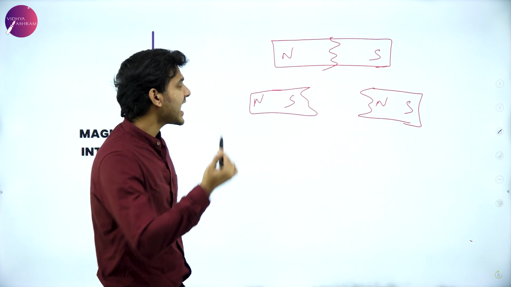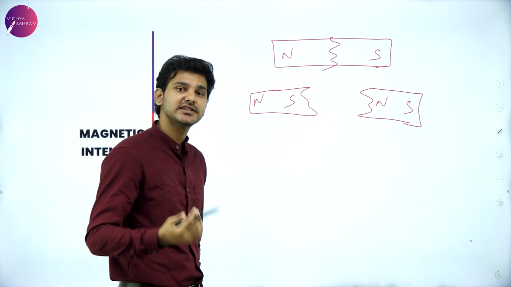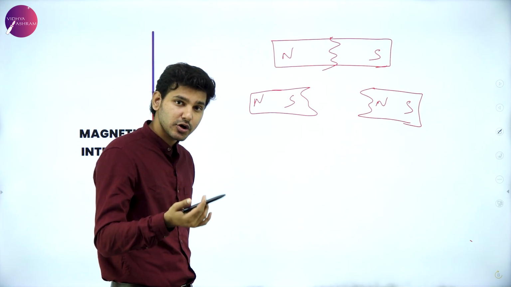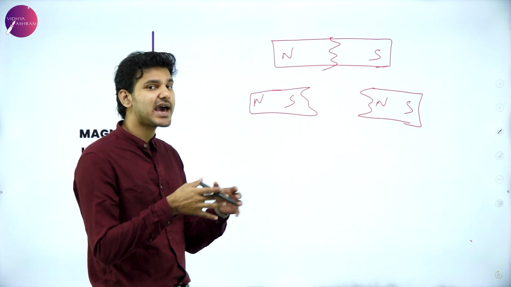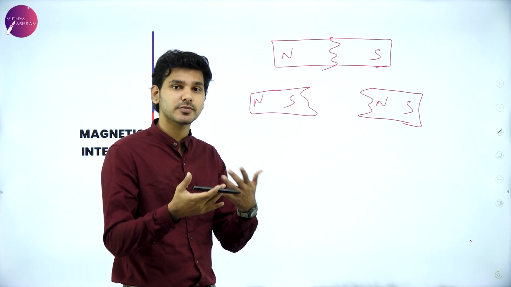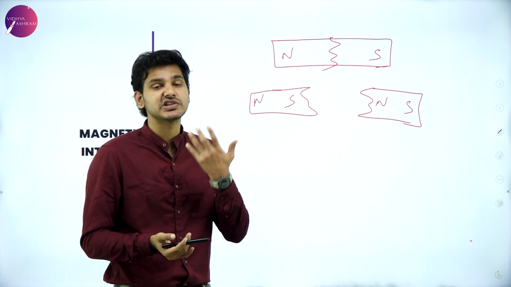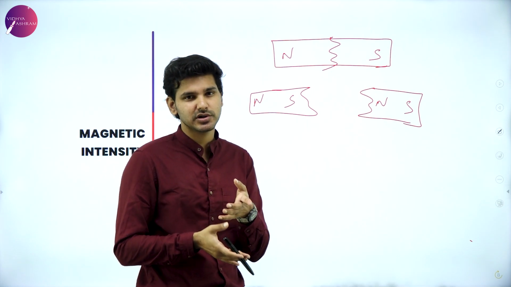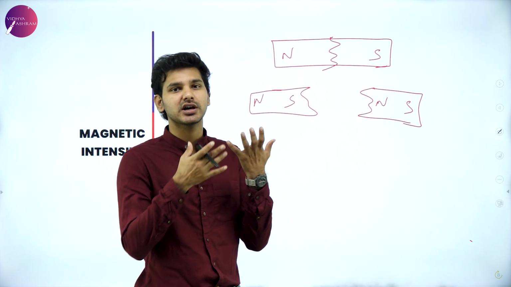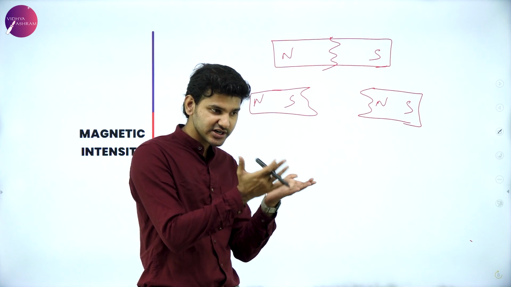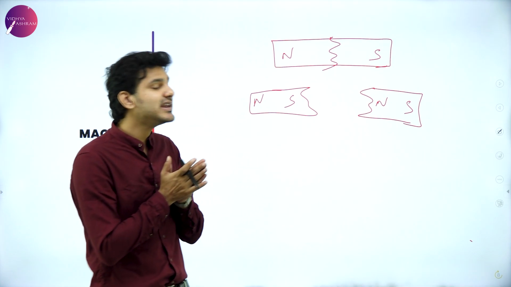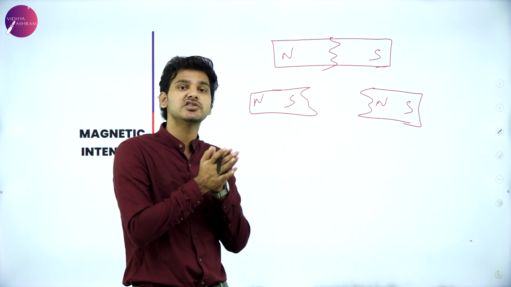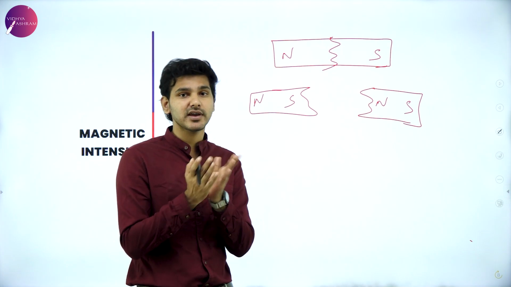Every material is made up of atoms or molecules, and these are made of elementary charged particles such as electrons and protons. Since protons are inside the nucleus and don't move much, I am not accounting for them. Let's take the electronic contribution for now. Electrons are negatively charged particles revolving around the nucleus.